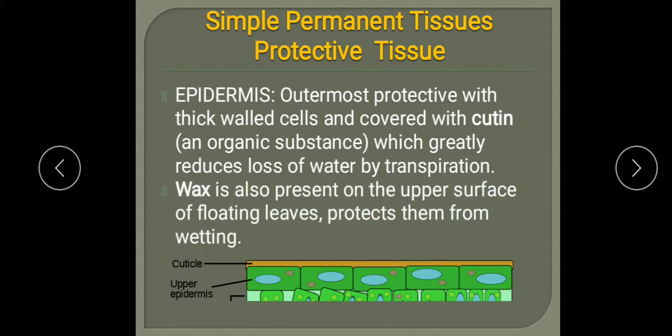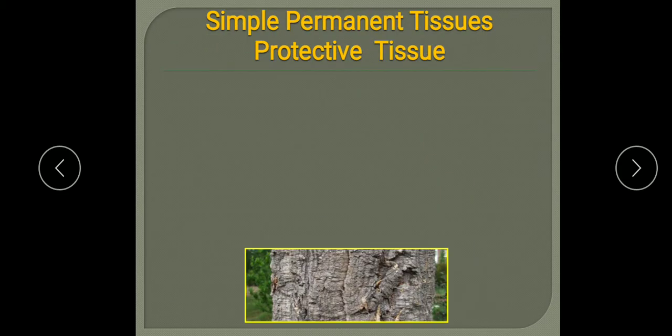Next, wax is also present. Wax is also present on the upper surface of floating leaves, like in plants which survive in water. On floating leaves, it protects them from wetting, in hydrophytes basically. So above this cuticle, a waxy layer is also found in plants, which prevents them from wetting and does not allow the water to enter them. So that is epidermis. The next protective tissue is the cork.